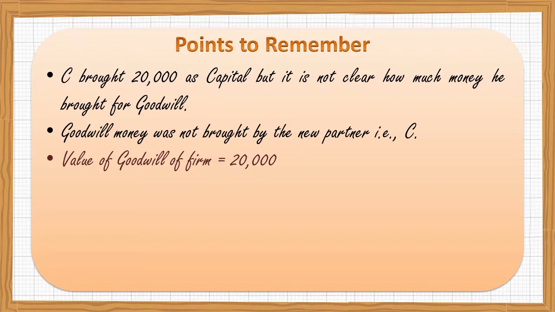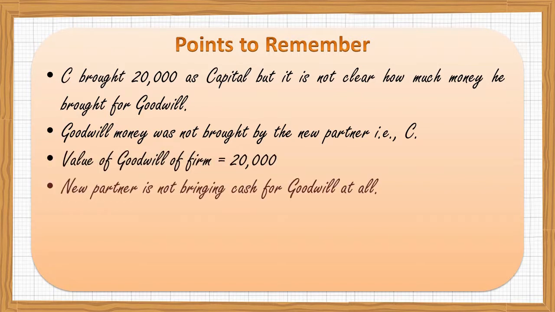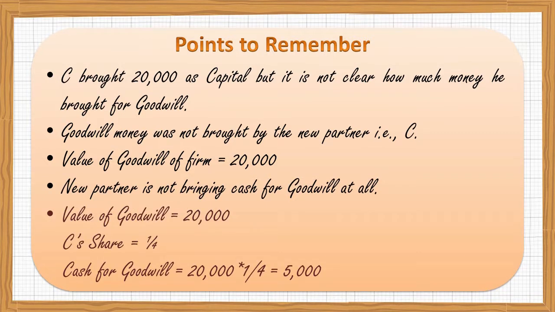So what you have done till now is that the new partner brings full share, or the new partner brings part share of money. But in this question, the new partner is not bringing cash for goodwill at all. However, the value of goodwill was 20,000 and he is coming for 1/4 share. It means he was supposed to bring rupees 5,000 as cash for goodwill, but he couldn't bring. The reason, we don't know. Okay, we'll handle this situation later on.